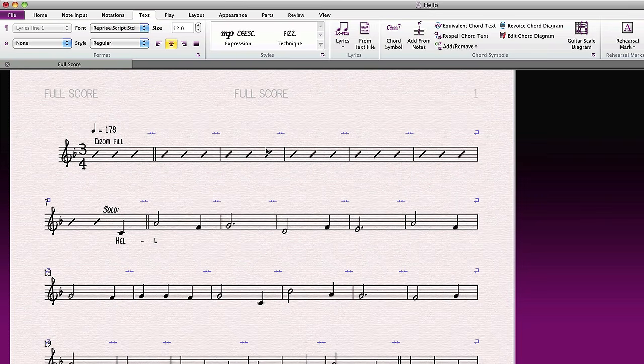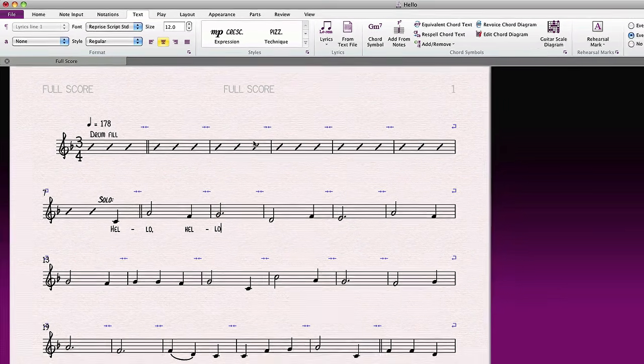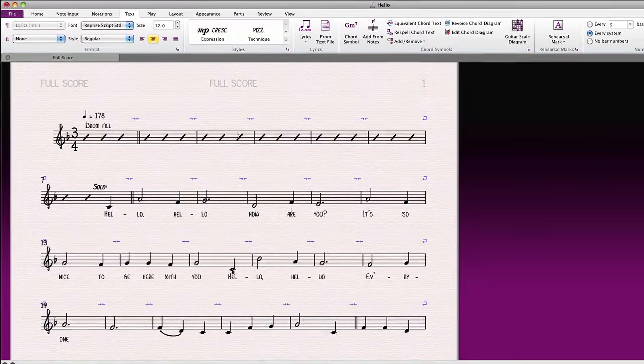If you have a hyphen or a space, Sibelius will advance to the next note. If you type more than one space, say for a tied note or a melisma, Sibelius will draw a lyric line under those notes.